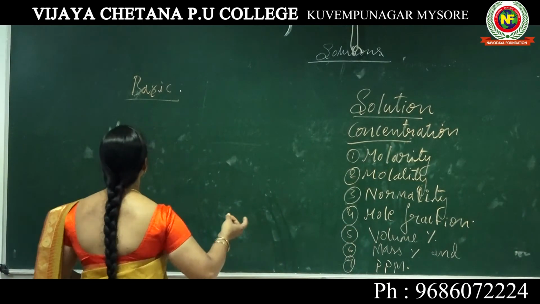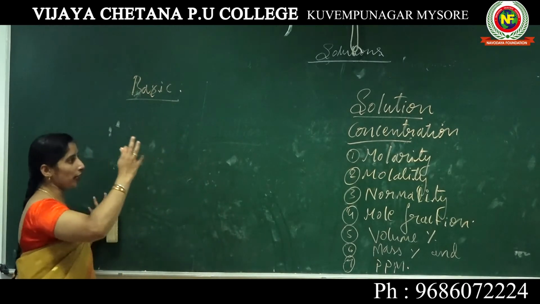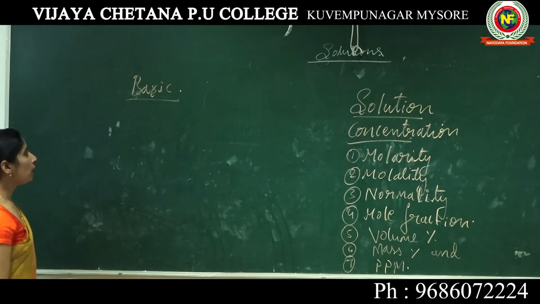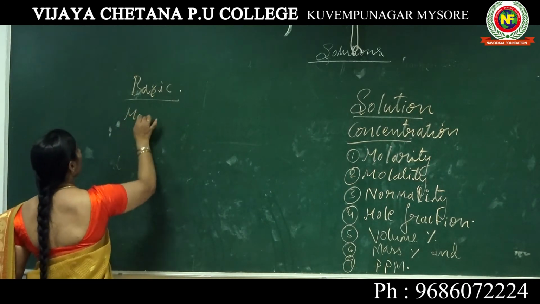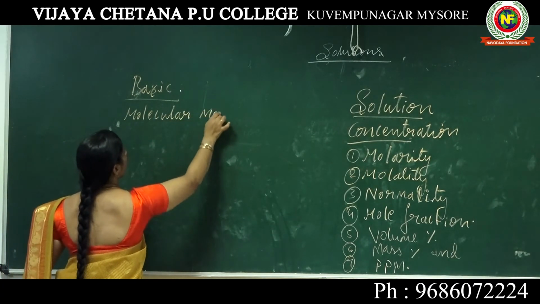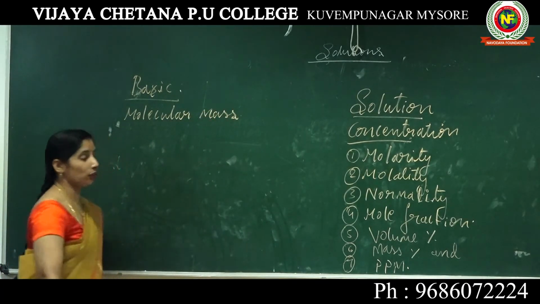So first we have to know the molecular mass. I know that you are familiar with the molecular mass, how to find it, right? So how do we find the molecular mass?